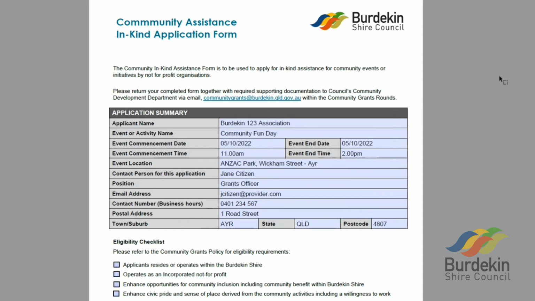If you are seeking cash support though through the Community Assistance grants, you will need to fill out the relevant form, which is located on our website. This 2-page document is very easy to complete.